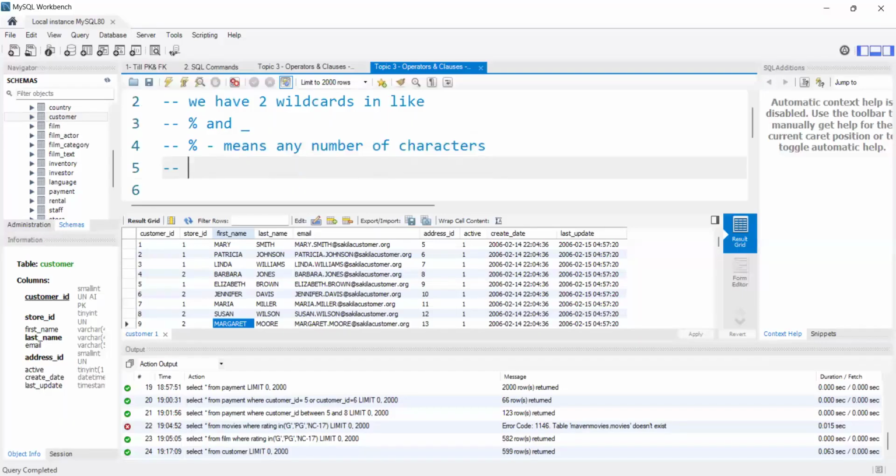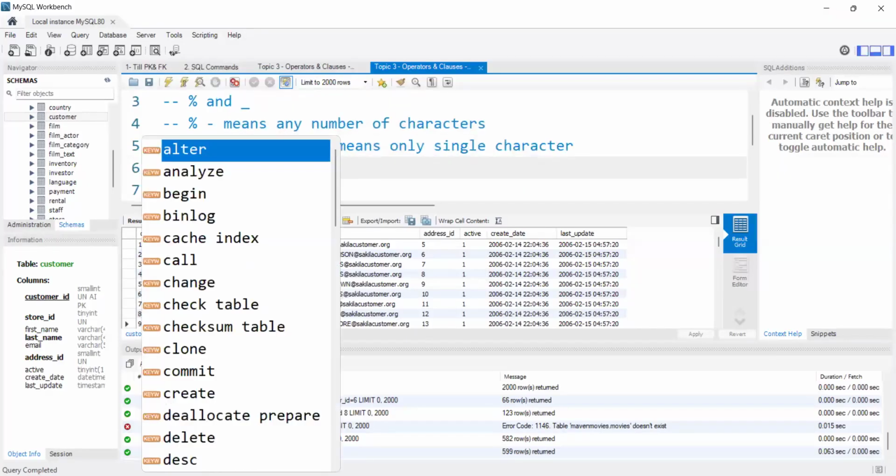Whereas this is underscore symbol. Let me write it here. Underscore. This is percentile symbol, and you can understand that this is underscore symbol. If we use underscore symbol inside like operator, that means only single character.